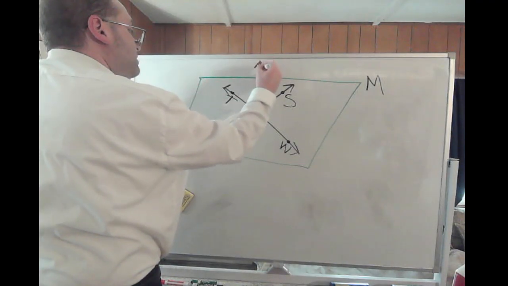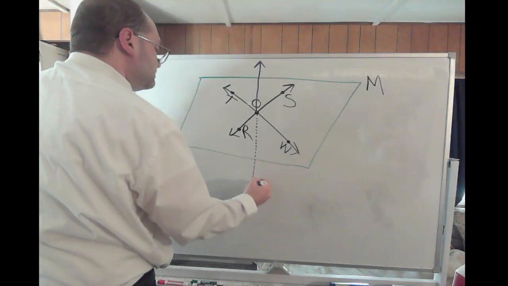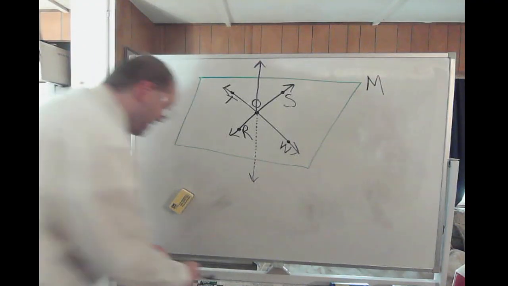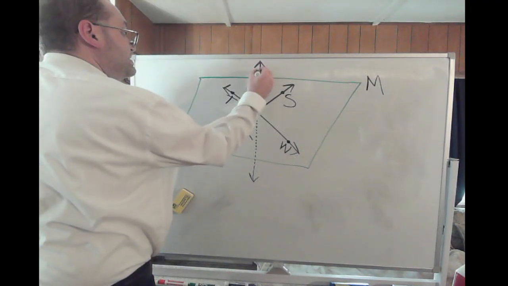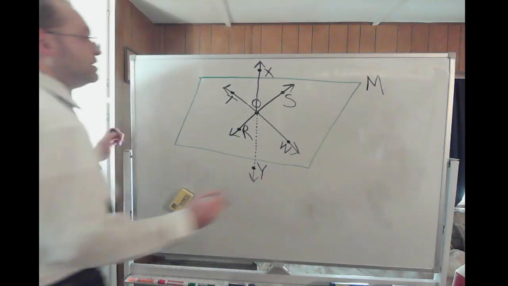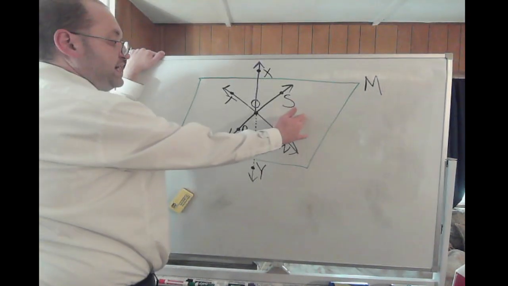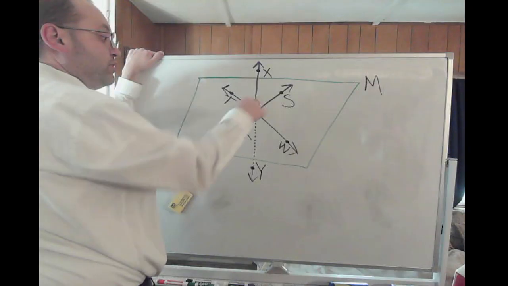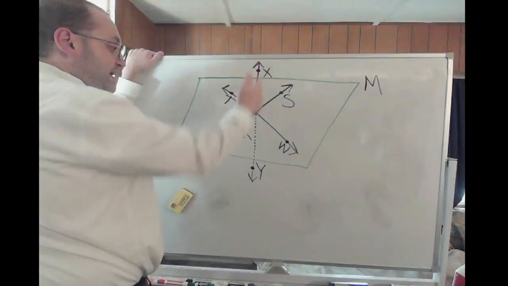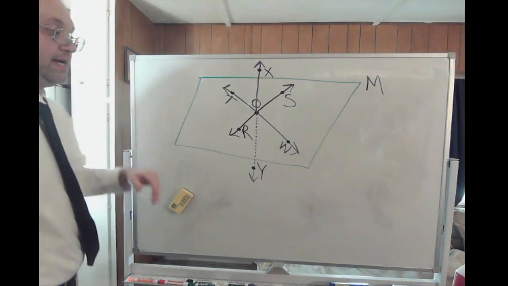Let's see. I'm about to draw a line. XY. Okay. We got points X and Y. So now what we have here is we have everything on plane M, and then we have a line that runs through the plane. XY. We have line XY that runs through plane M. It runs from the top down through below the plane.